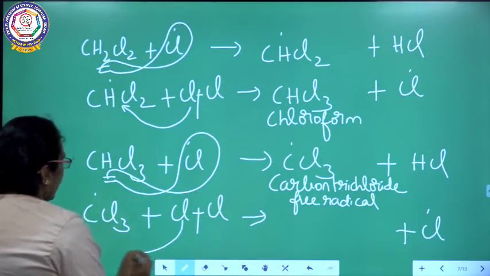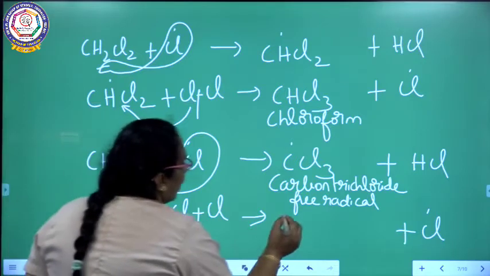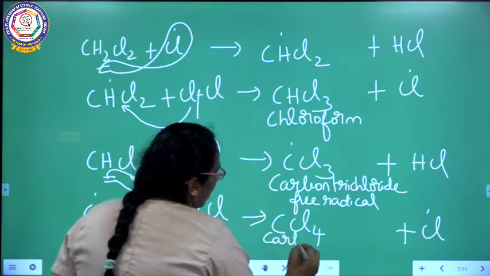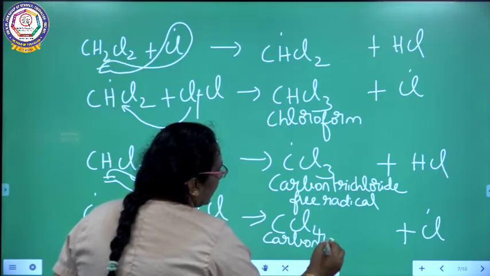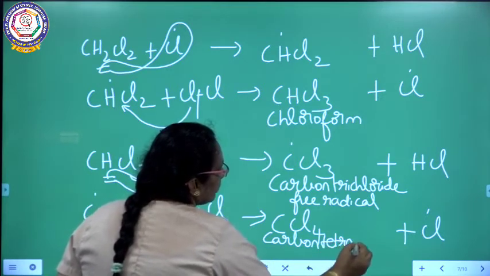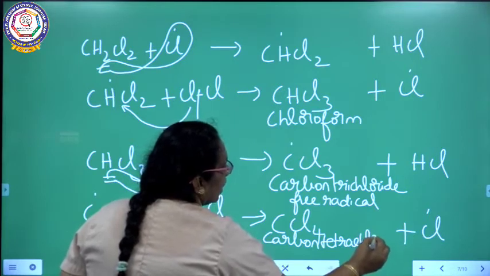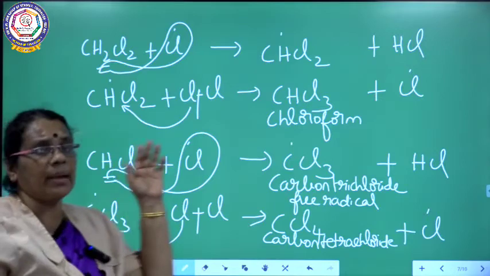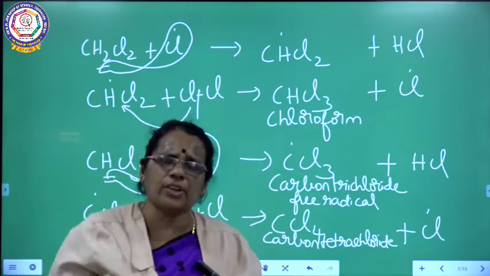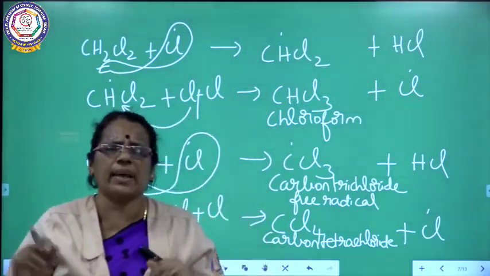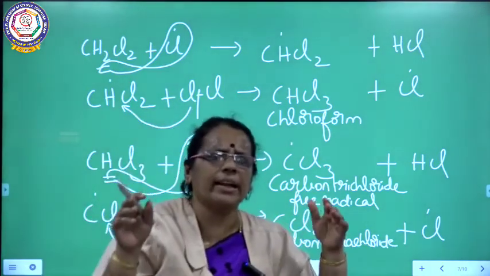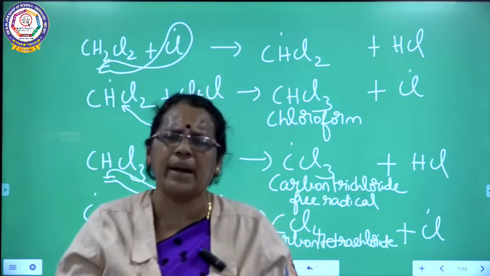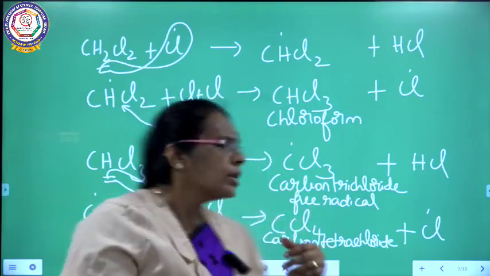This chlorine combines here, and you will be getting carbon tetrachloride. So what is the step we are getting here? Actually, all these come under propagation, chain propagation. So many reactions are taking place here. What are the products we are getting? We are getting polyhalogen derivatives. Polyhalogen means many halogen atoms will be combined.